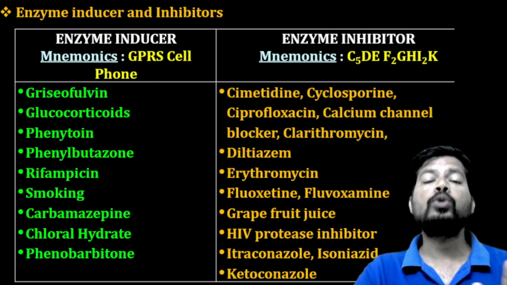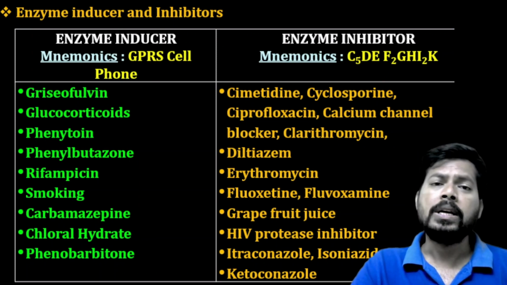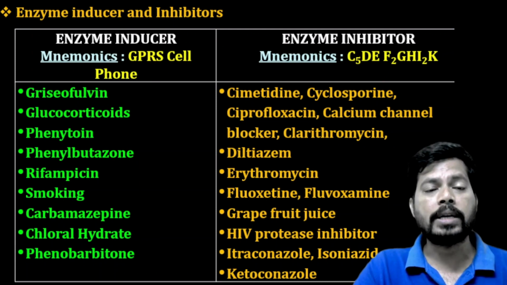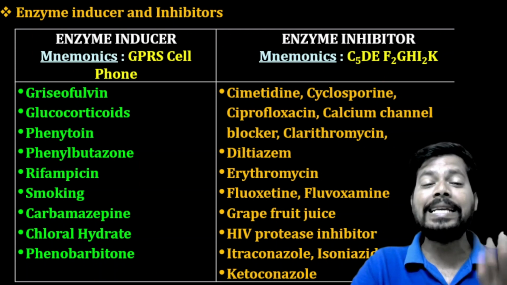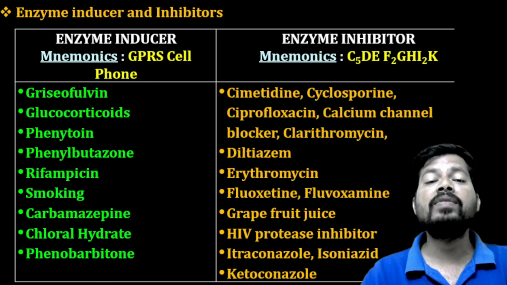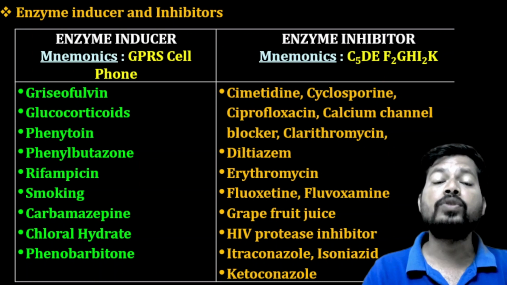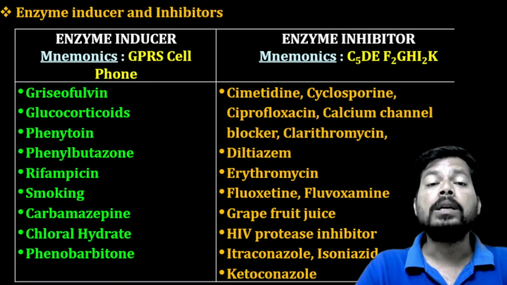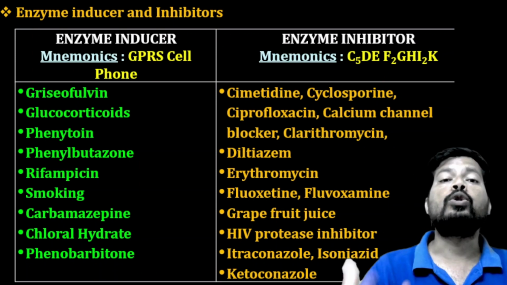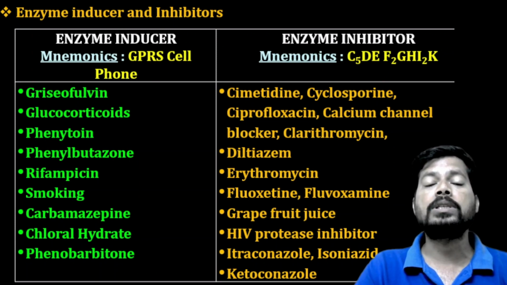Coming to enzyme inhibitors, what will they do? As the name itself indicates, these are also drugs showing their pharmacological action, but in the liver these drugs inhibit the liver metabolic enzymes. If an enzyme inhibitor is combined with another drug, due to the decreased enzyme levels, the other drug is not metabolized. If the drug is not metabolized, it accumulates in the body and may produce side effects. That's why the physician and pharmacist must know the enzyme inducers and enzyme inhibitors during combination drug prescription.